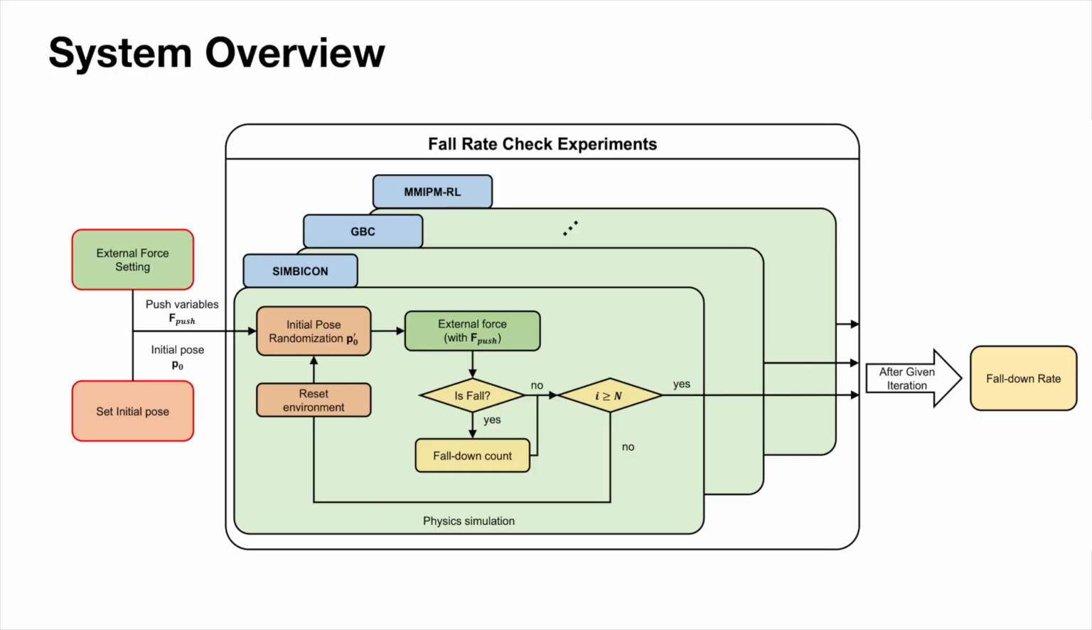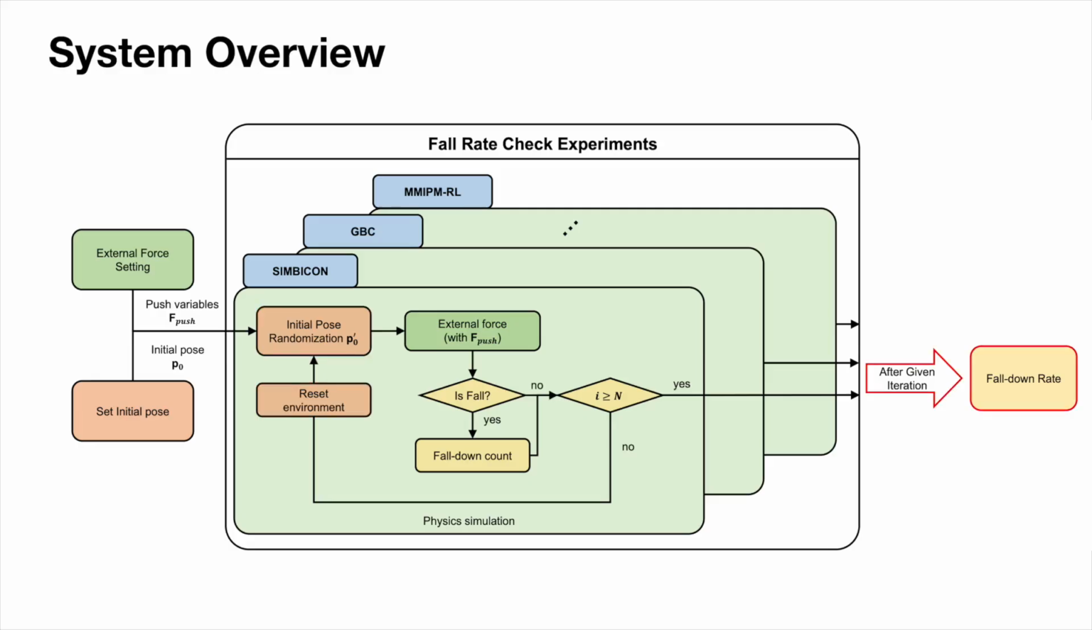Prior to the experiments, our system stores the initial pose used to restart each trial. Our benchmark framework defines push variables. To ensure reliable results, a slight perturbation was applied to the initial pose at the start of each trial. Once the settings are configured, each locomotion controller operates a simulation. The system applies external forces, defined by the push variables, to the simulated character and observes whether it fell. This process is repeated a predefined number of times.